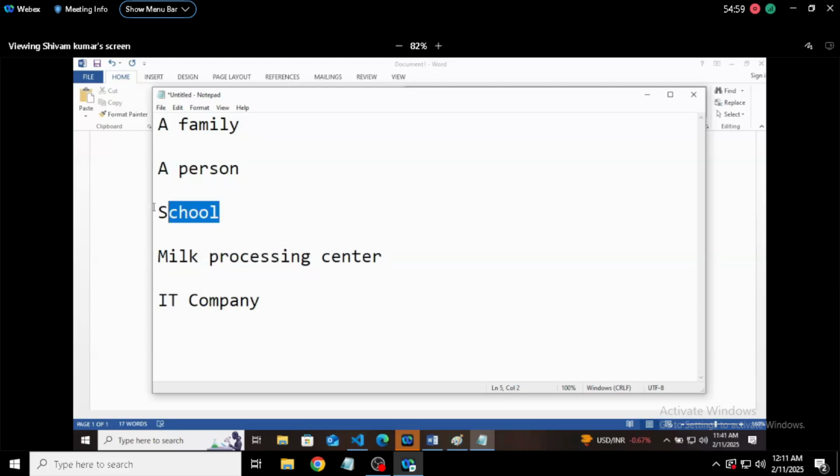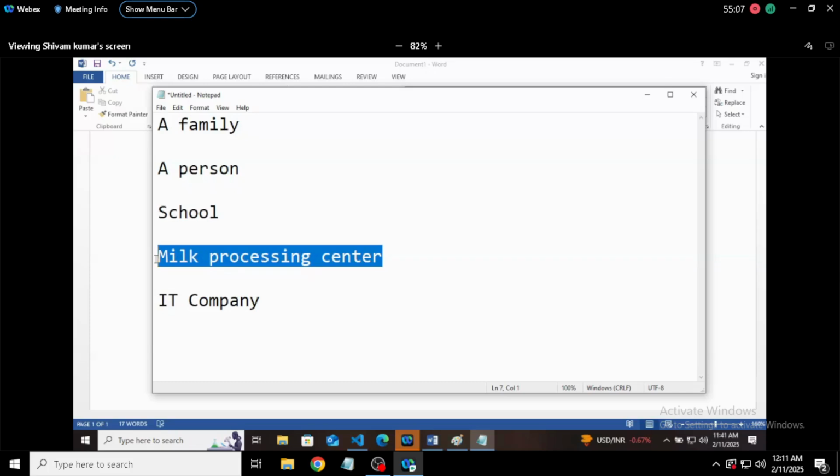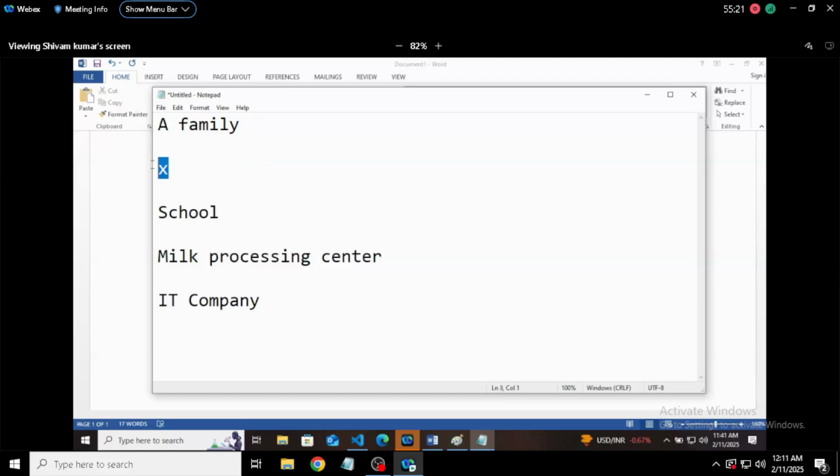School requires better learning, better teaching, good infrastructure. Milk processing center requires ground-level work, talking to the farmers, their problems and all. IT company requires proper English and other types of communication. Then you need to divide these things. A single person can't manage, and if a single person is managing, he is just busted. He doesn't have enough energy.